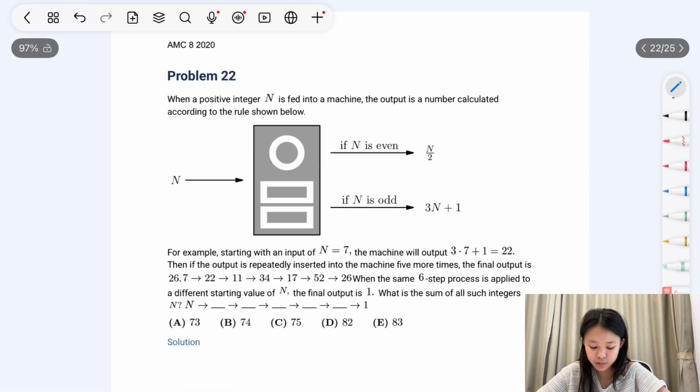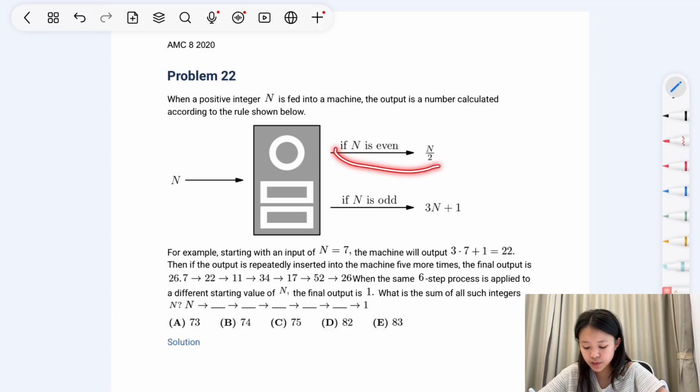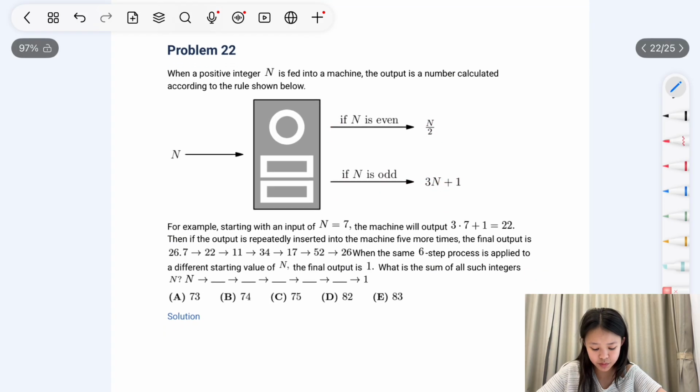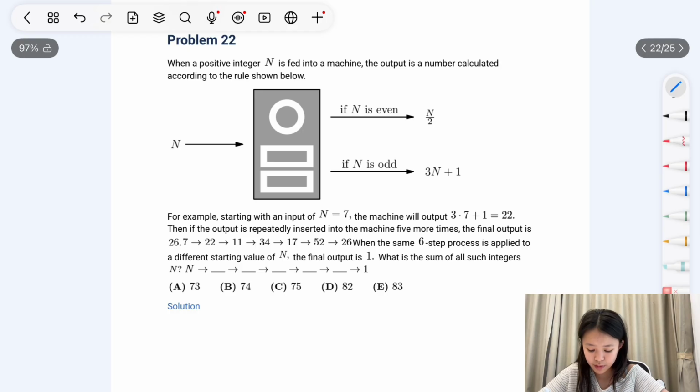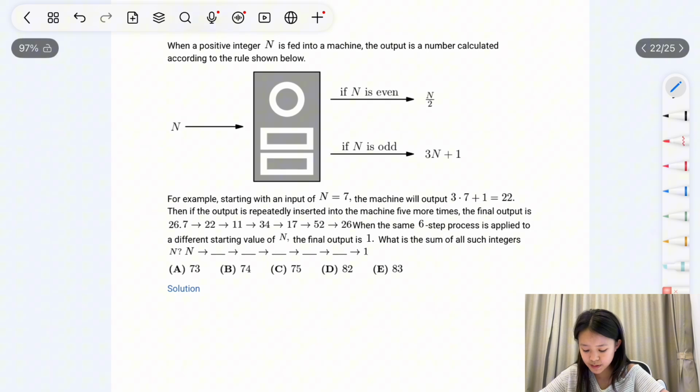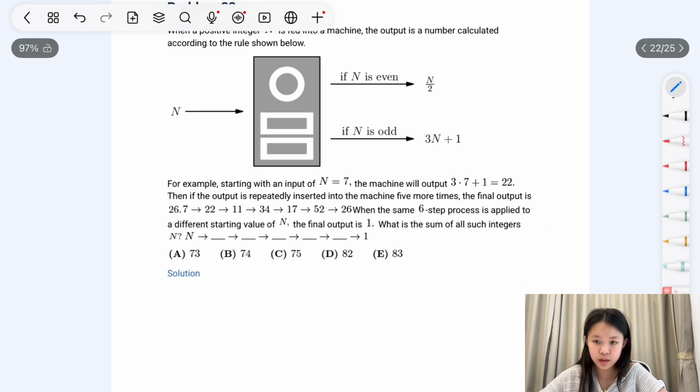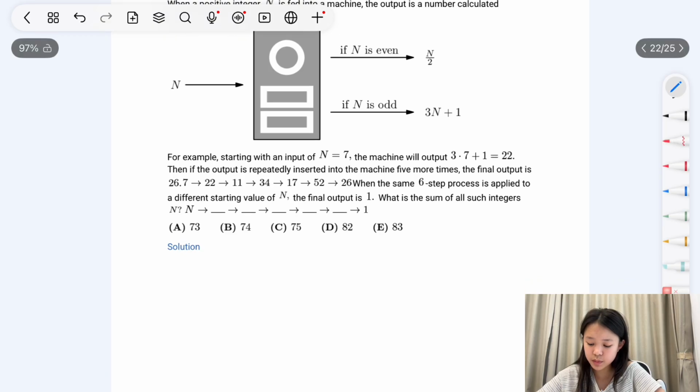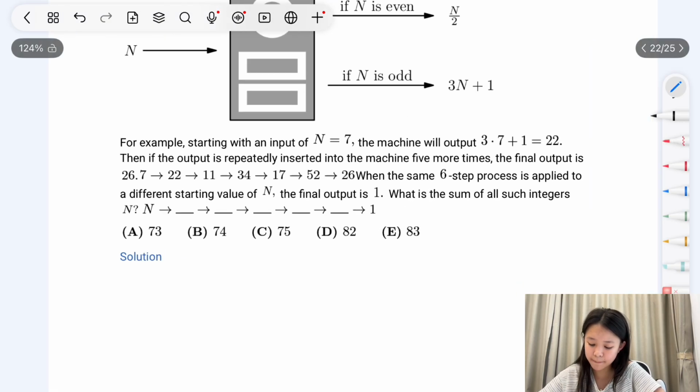Problem 28. There is a machine where, if n is even, it outputs n divided by 2. If n is odd, it outputs 3n plus 1. Starting with that input of 7, the machine will output 3 times 7 plus 1 equals 22. When the same 6-step process is applied to a different starting value of n, the final output is 1. What is the sum of all such integers n?